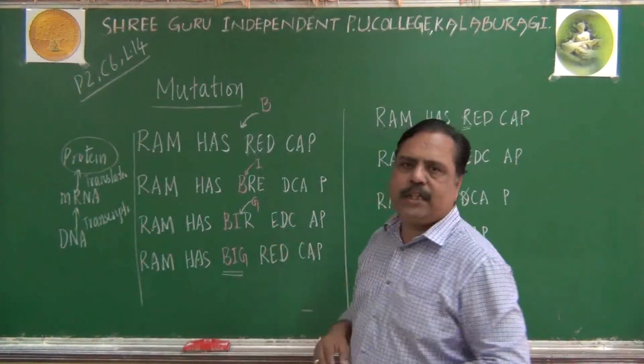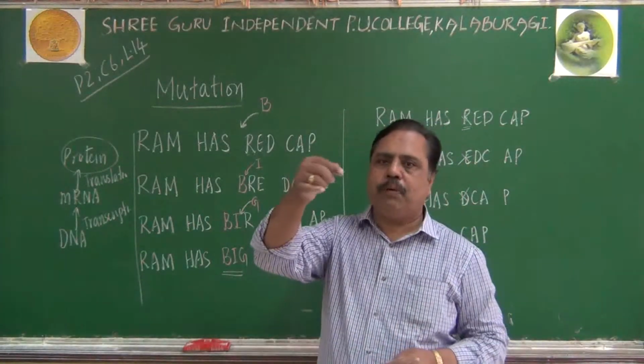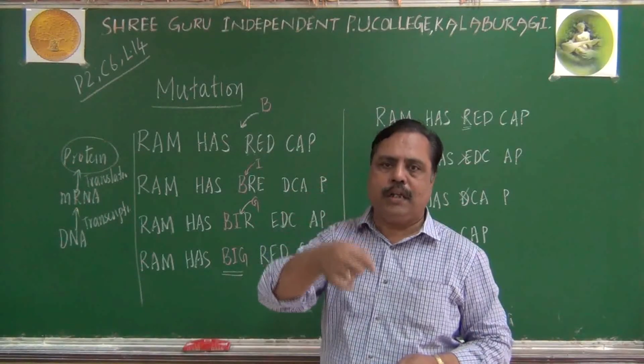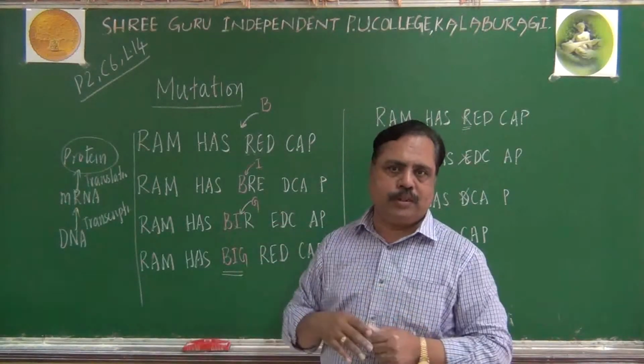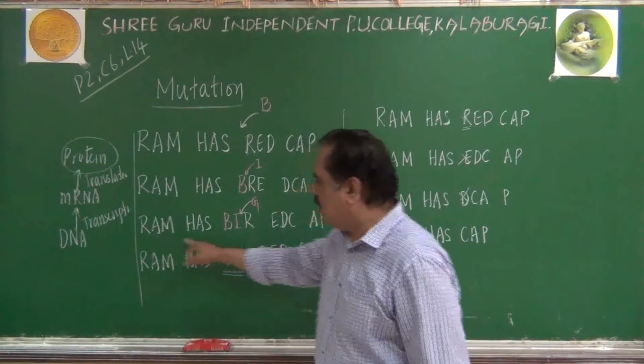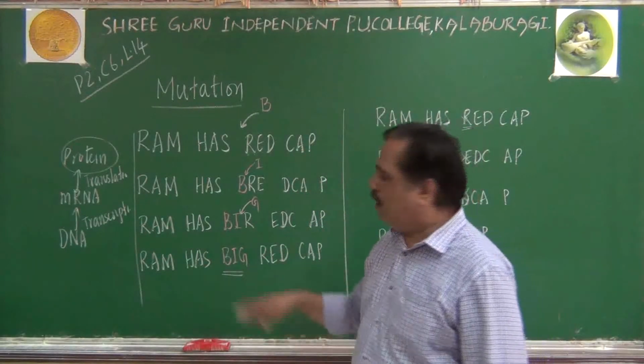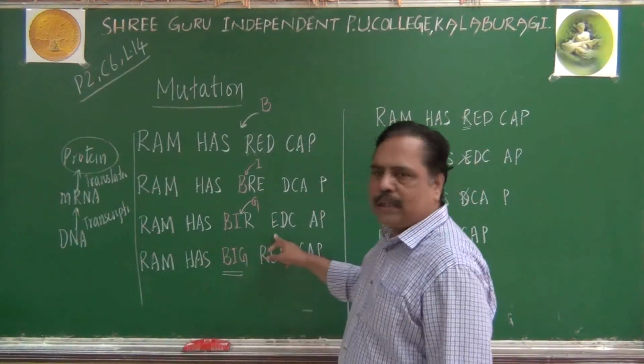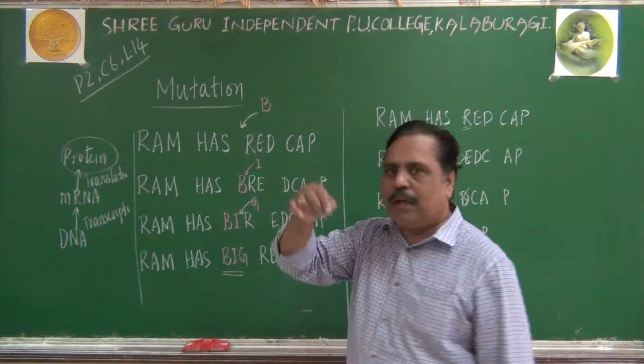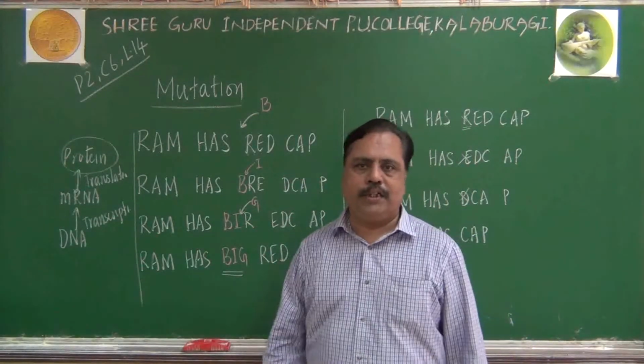Where from does the change happen? From the point of addition or deletion, the change continues. So when you read this sentence continuously, you will change your reading only from the point of that addition or deletion.